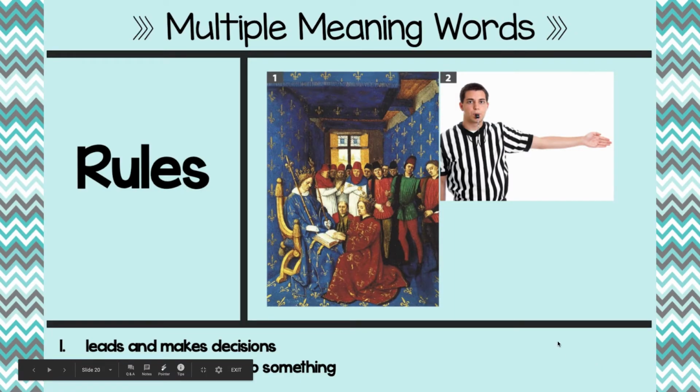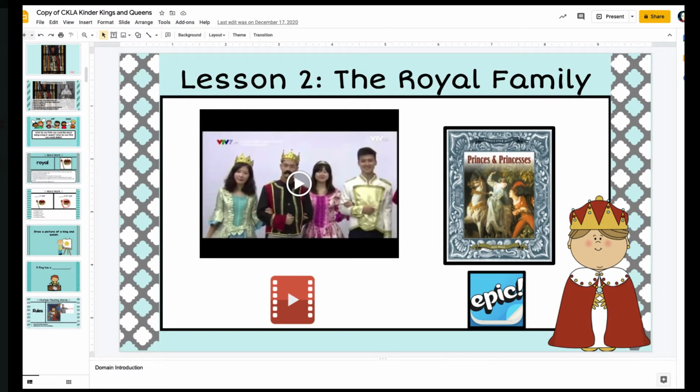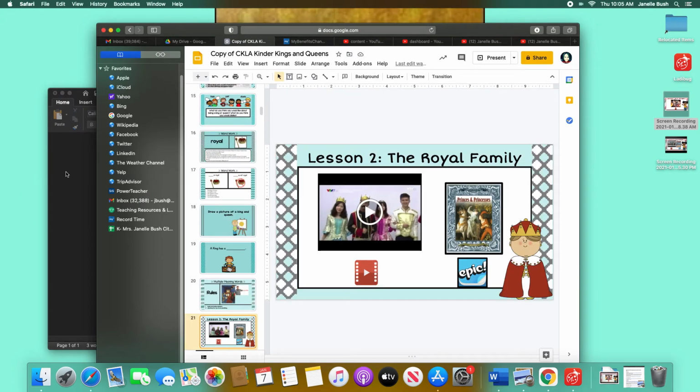All right, now it's time for multiple meaning words. Our multiple meaning word today is rules. Everyone say rules. Good job. So the first definition of rules is to lead or make decisions. And the word rules also means directions for how to do something. And that is the end of this PowerPoint.